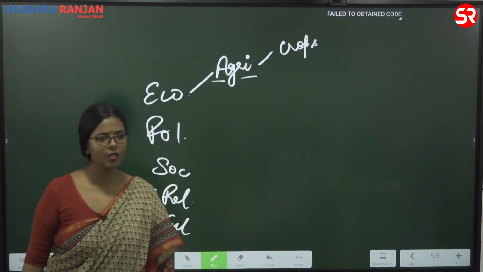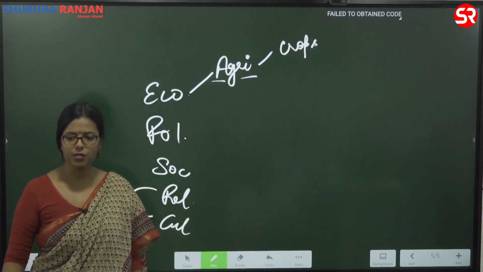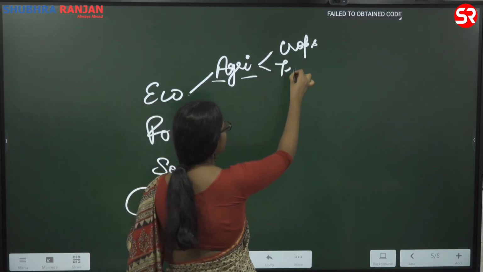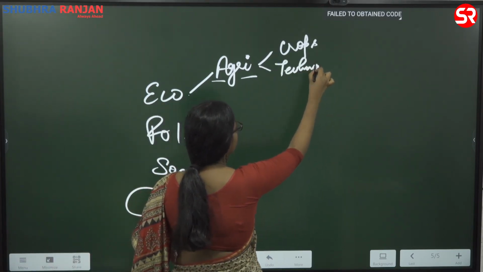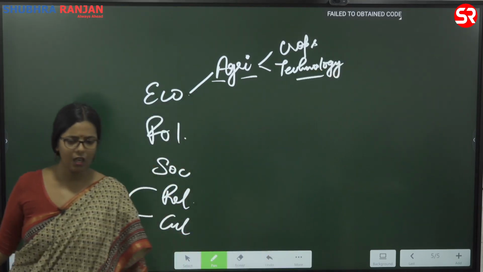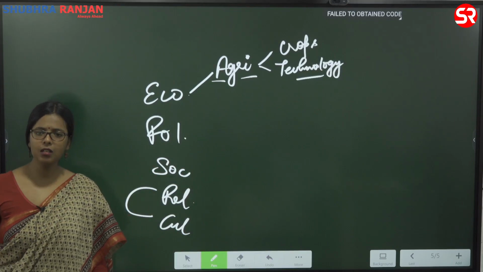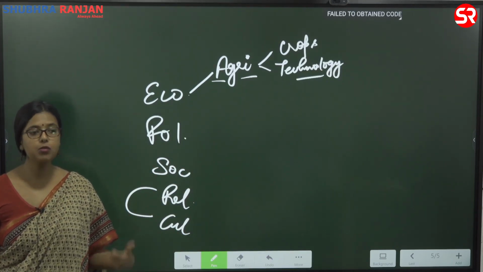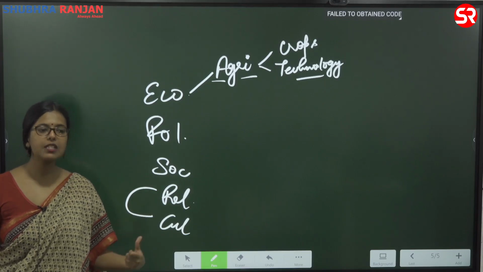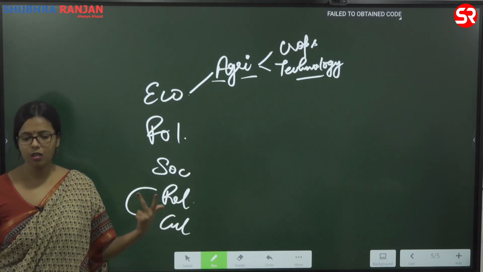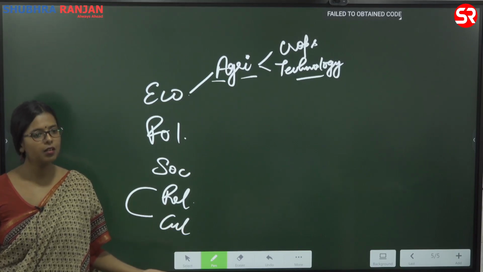How will you produce something? Technology. What kind of technology? How you are plowing the field. Are you using sticks? Are you using plows? If plows, what is the material of which it is made? Wood, iron or any other material?